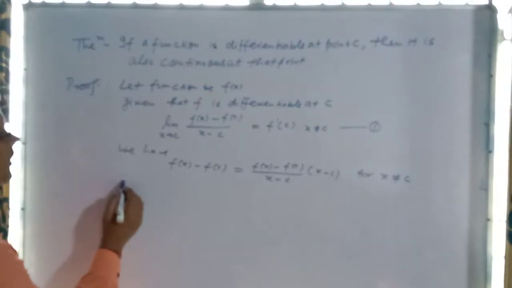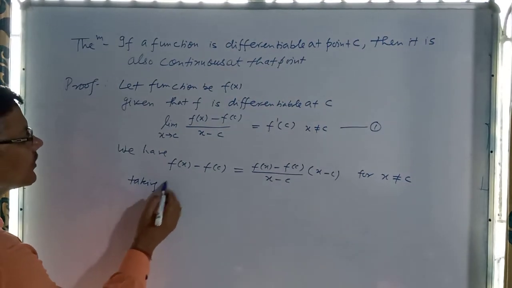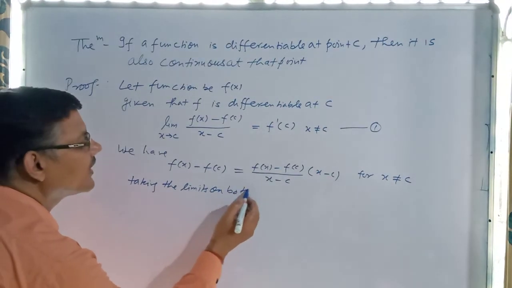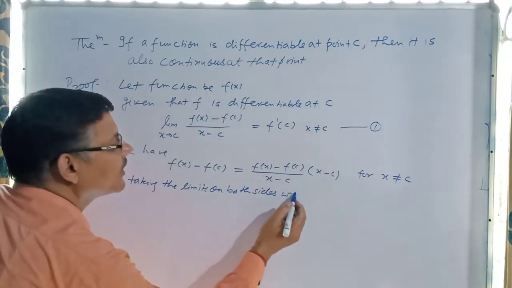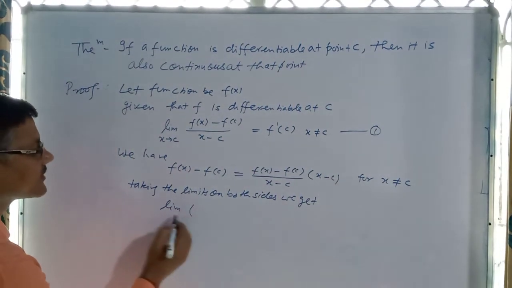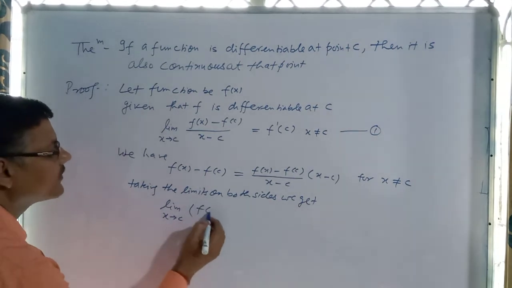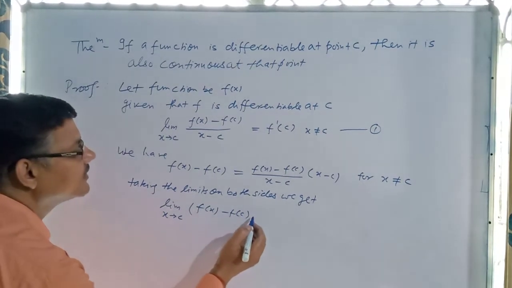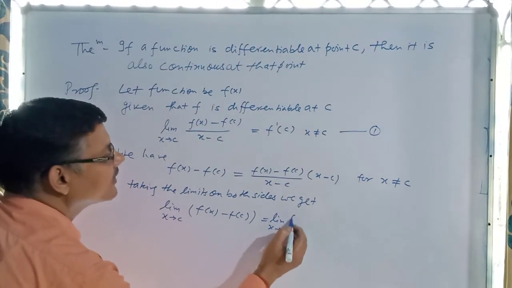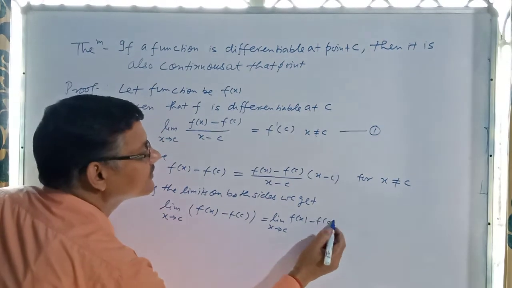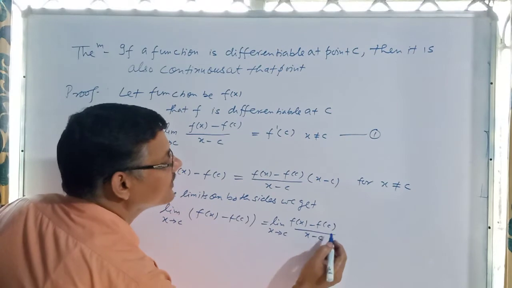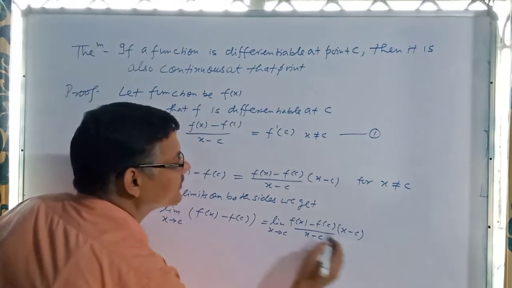Now taking the limits on both sides, we get, when we take the limit as x tends to c, of f(x) minus f(c), that is the limit as x tends to c of [f(x) minus f(c)] divided by [x minus c], and it is multiplied by x minus c.